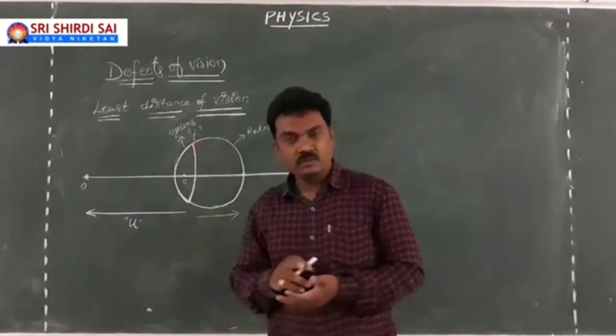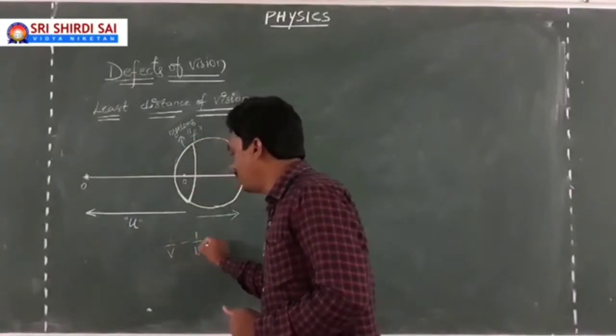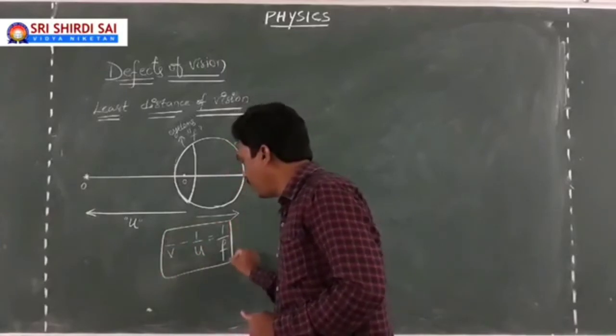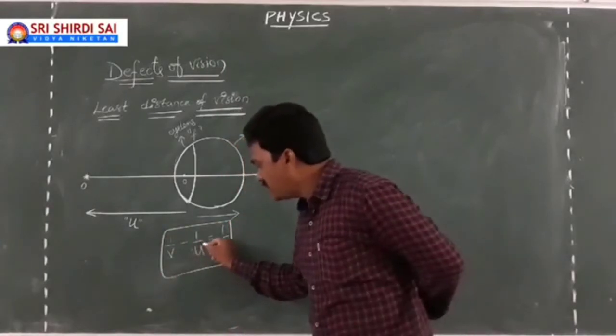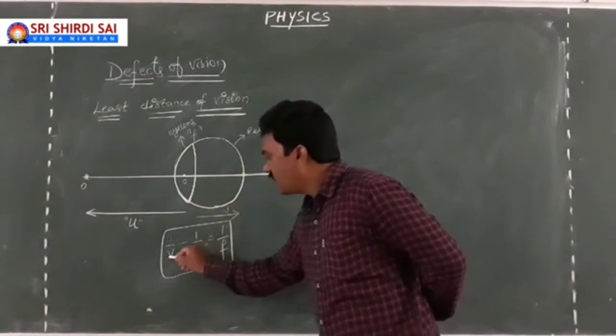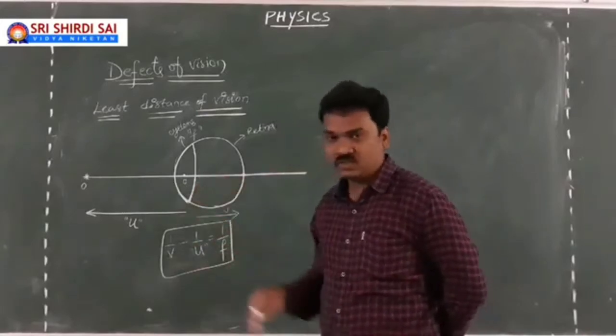Then some focal length. Good. So the lens formula is 1/v minus 1/u equals 1/f. So for a particular object distance, as here is the image distance, I can define a focal length for my eye lens.